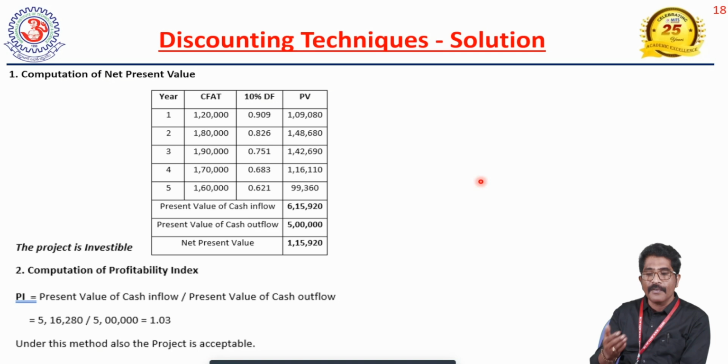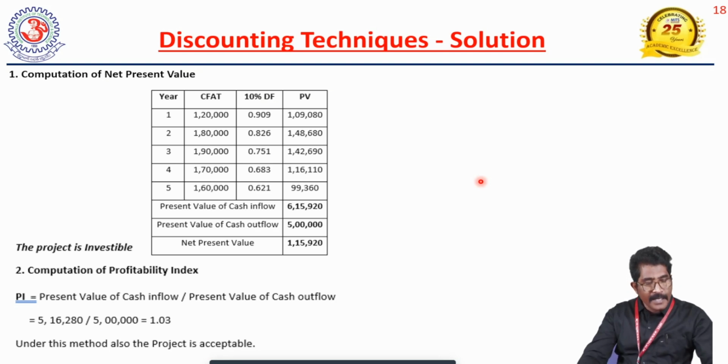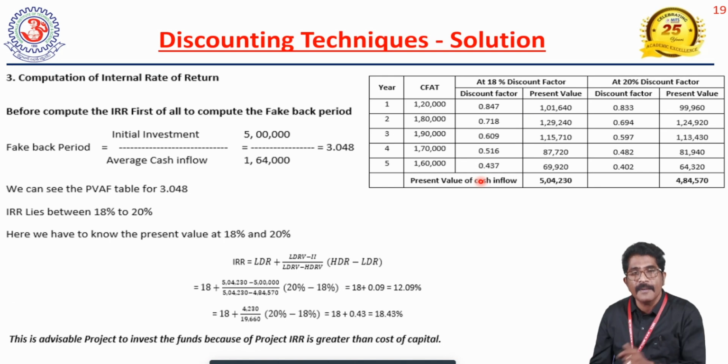According to our case study, 6,15,920 divided by 5 lakhs, definitely 1 point something will come. That is greater than 1. The profitability index value will be greater than 1, so the project should be accepted.